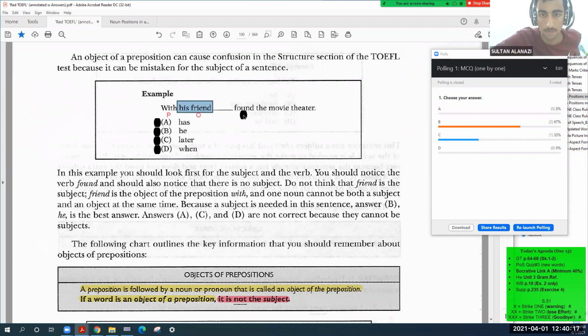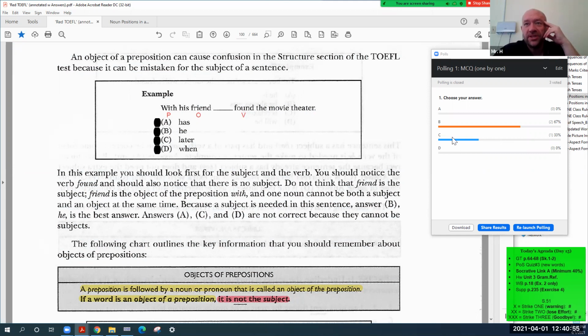Then found is a verb. The movie is the object. We have two words here, movie theater. Theater has the same meaning as cinema. So movie describes the cinema. The movie is an adjective. Yes. So now look at the choices here.